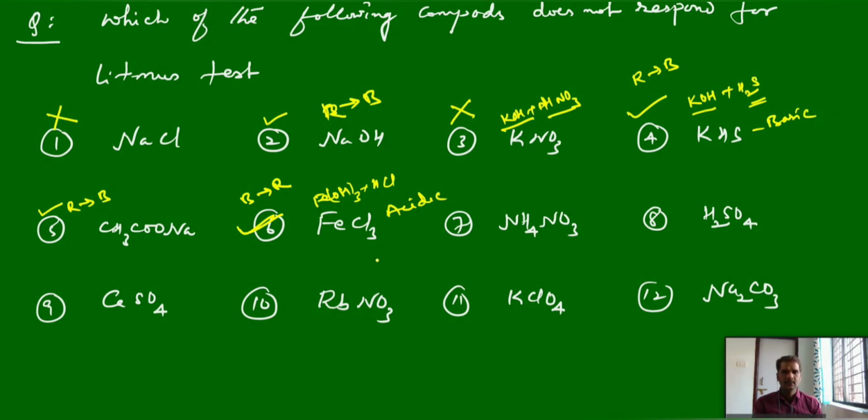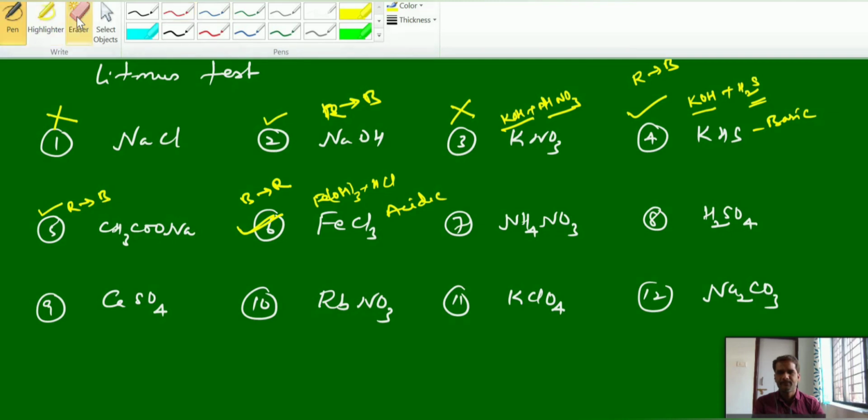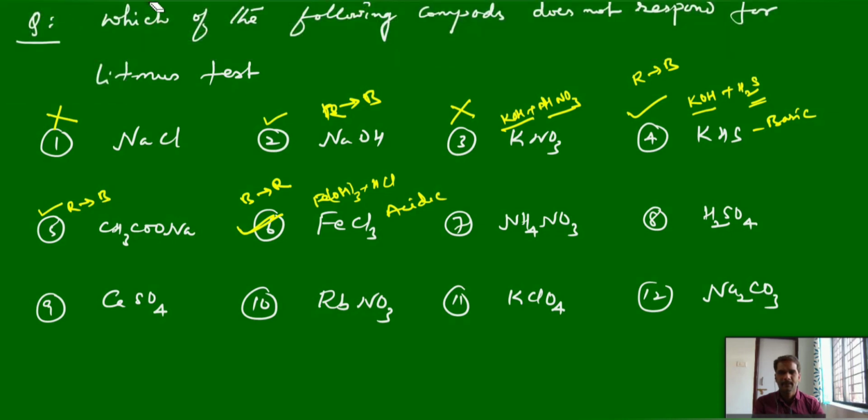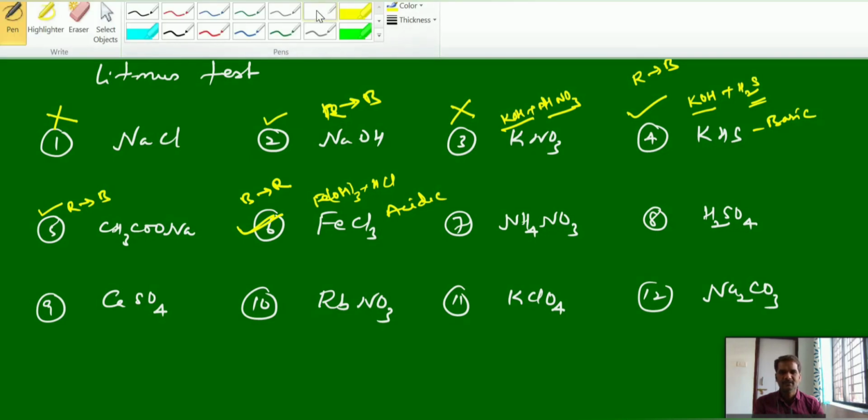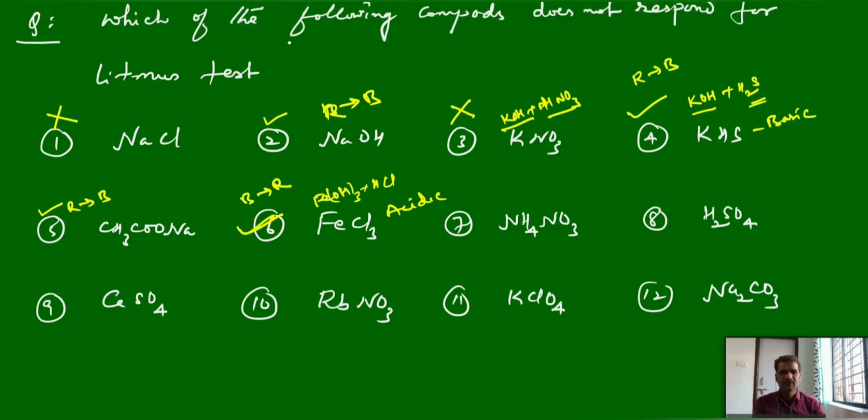Yes, what are we doing? We are doing the reverse, I think, right? Then we will change the question to which will respond to the litmus test. Anyhow, you understood the concept, right? We have taken question 1, but we are doing something else. Anyhow, forget about the question, we are just checking this.